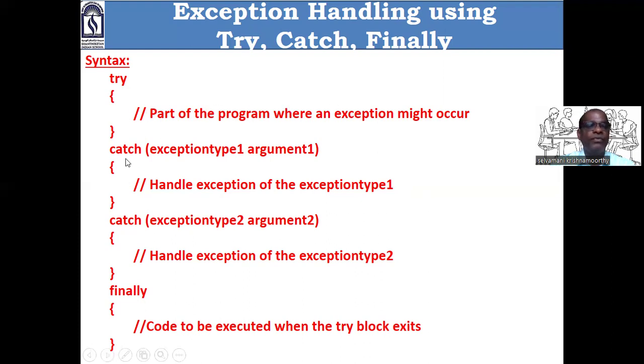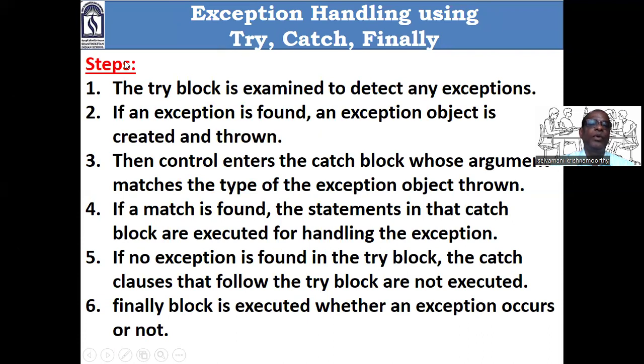Okay. Here, the statement that needs to be executed when a divide by 0 exception is raised should be placed inside the first catch. The statement that needs to execute when an array index out of range exception is raised should be placed in the next catch. See, the code to be executed when the try block exits, that is finally. The statements that need to be executed whether an exception is raised or not should be placed within finally. Is it clear? Good. Now see the steps involved again.